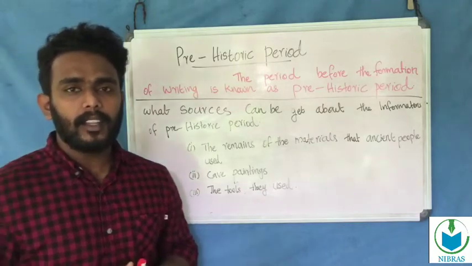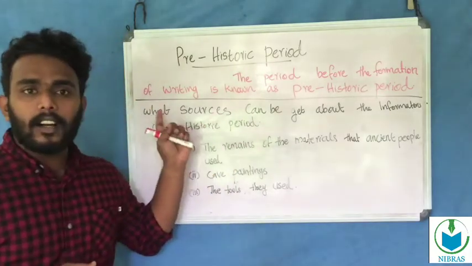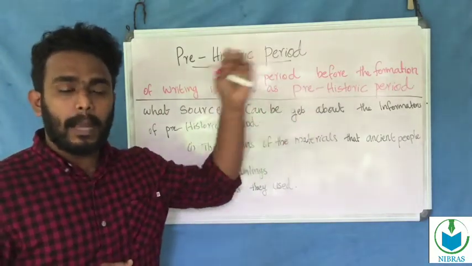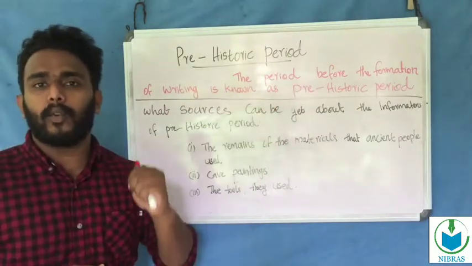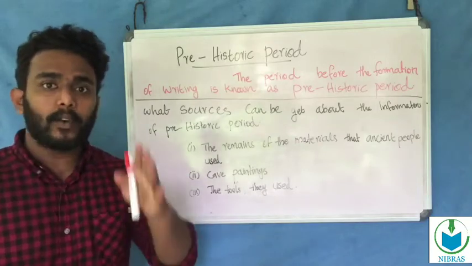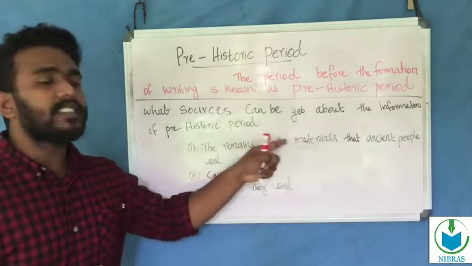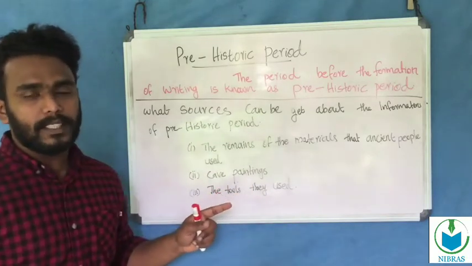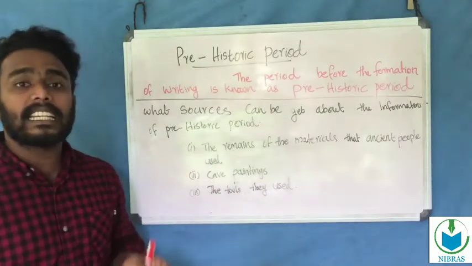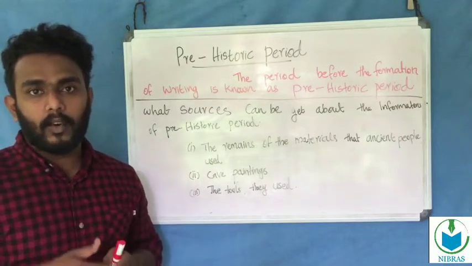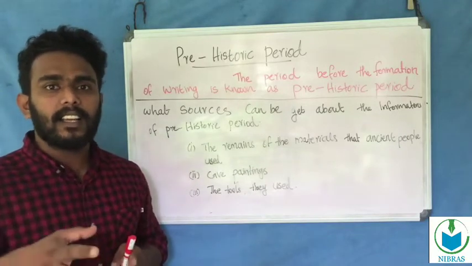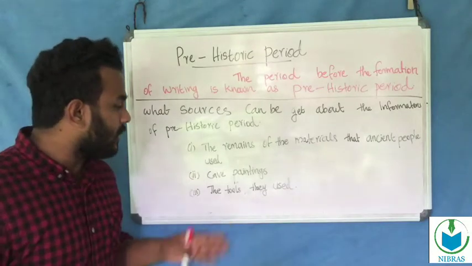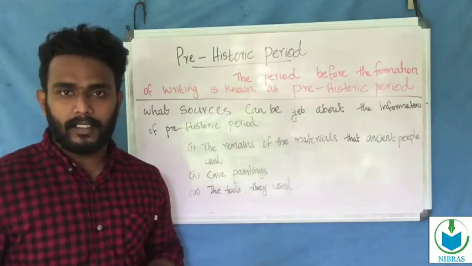Okay, this is the question: what sources can we get information about the prehistoric period from? Those sources are the remains of the materials that ancient people used, second, the cave paintings, which also give information about ancient people, and third, the tools they used.